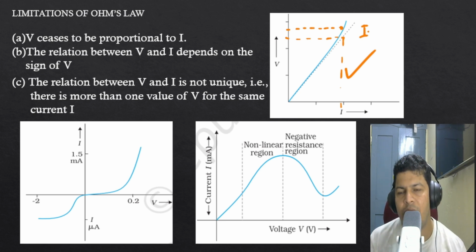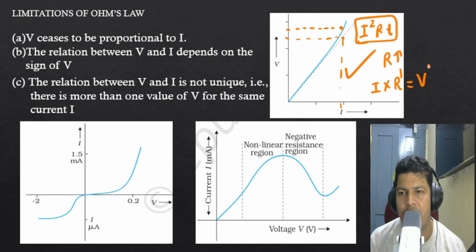Because of current there will be I squared R t. So that is the heat. Because of this heat there will be an increase in resistance. So at the same current, more resistance will be there, and because of that more voltage will be there. Is that okay? So this is how it is not linear. So in that case Ohm's law is not valid.